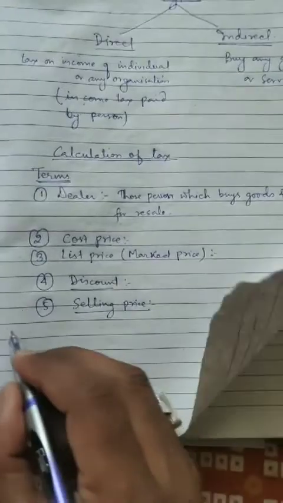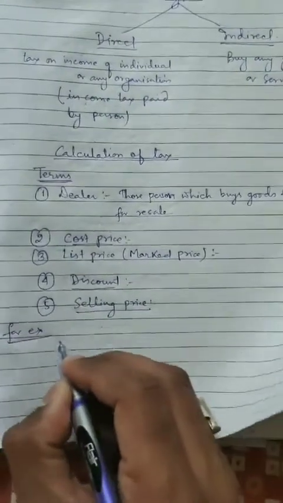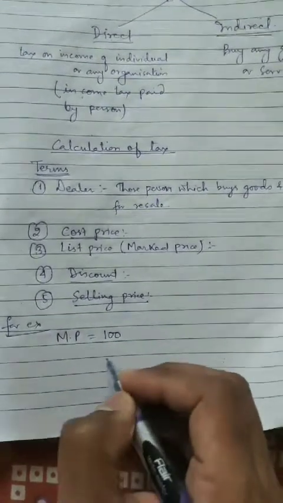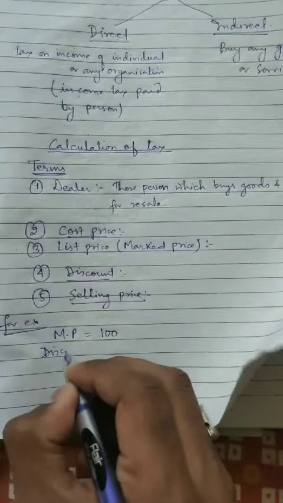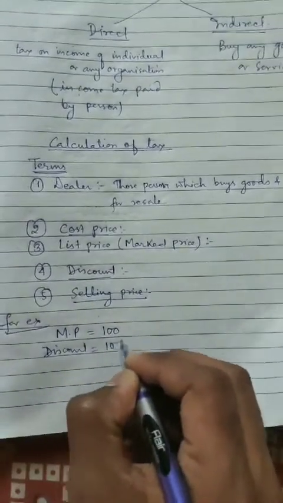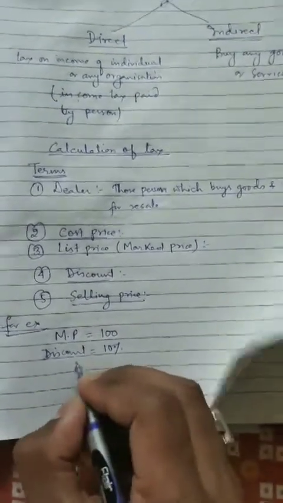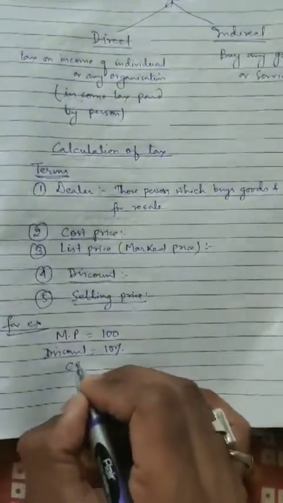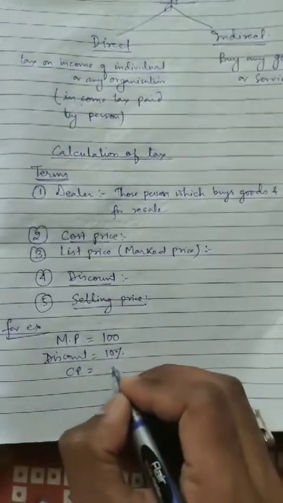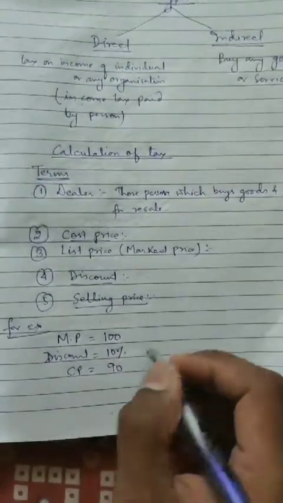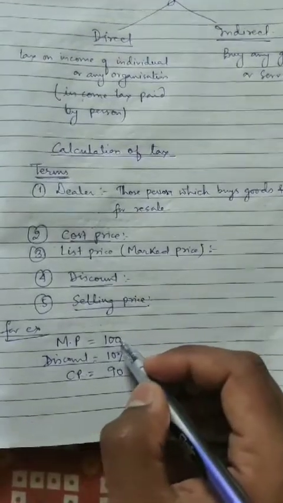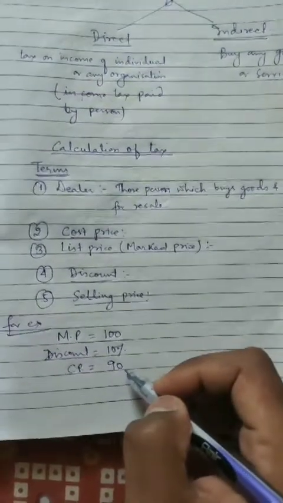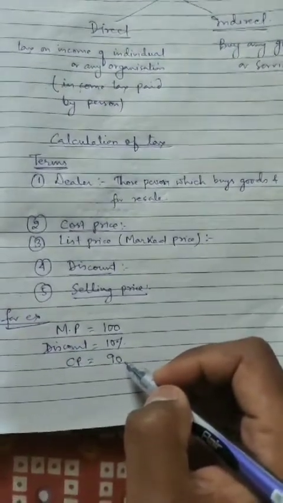Let us take an example. Suppose the marked price, or we can say list price, of a good is 100 rupees and the shopkeeper offers a discount of 10%. Then whatever money we are going to pay will be the cost price. So our cost price will be 90 rupees. It means the marked price of the good was 100 rupees and after giving a 10% discount, the consumer has purchased it for 90 rupees.